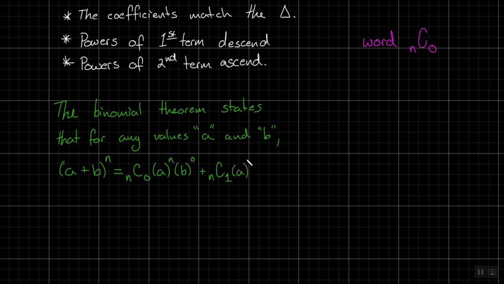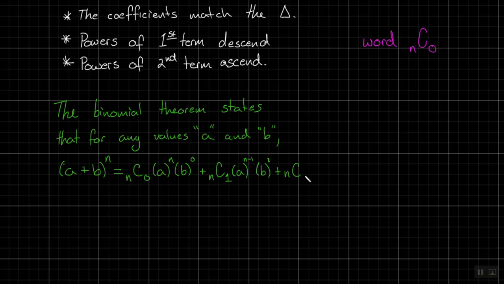A to the power of something. What's 1 less than n? n minus 1. And what's 1 more than 0, since we're going up? So careful, not 1 more than n. 1 more than 0 is just 1. Okay, now I'm going to put some dots in here.